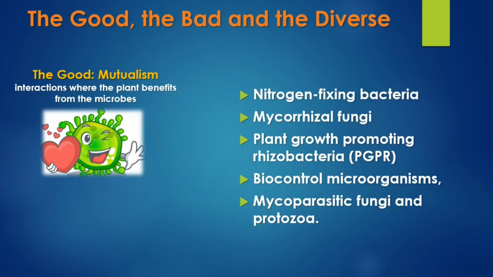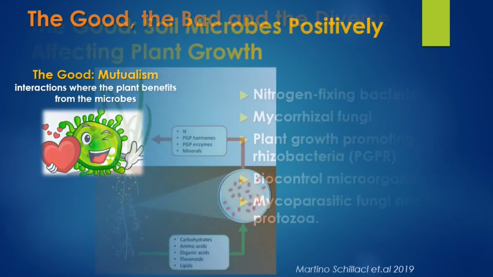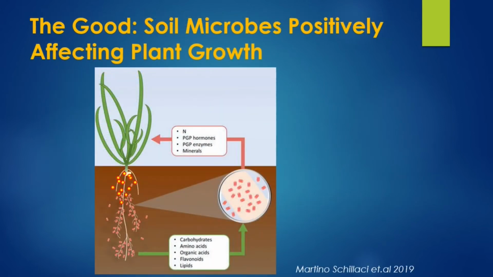There are certain examples of good interaction. These are nitrogen fixing rhizobacteria as we have seen in the first slide, mycorrhizal fungi and certain plant growth promoting rhizobacteria. There are certain other microorganisms which are used to control other microorganisms. We call them biocontrol microorganisms, certain parasitic fungi and protozoa. So let us understand how these good soil microbes positively affect plant growth.